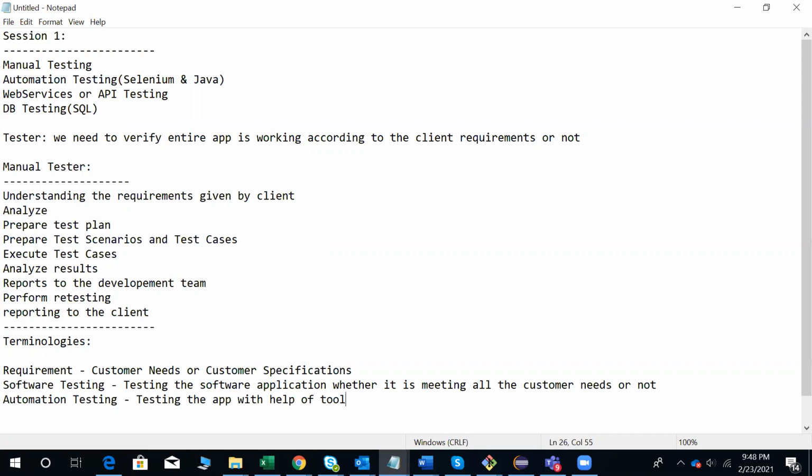In this course we're going to learn the Selenium tool, but it may be QTP, UFT, Rational Robot or Tosca. So many tools are there in the market, but very booming nowadays is Selenium. And Selenium is also very easy if you practice it.